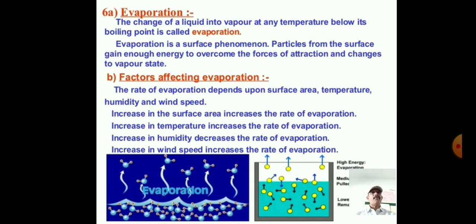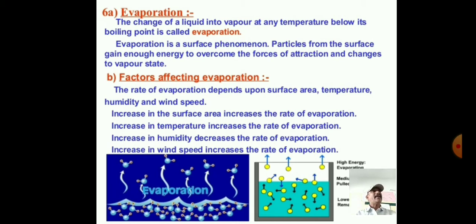Okay. Now the first factor. Increase the surface area, increase the rate of evaporation. For example, take a big stream or a lake. The upper surface of the water slowly evaporates because the surface area is large, increasing the rate of evaporation.